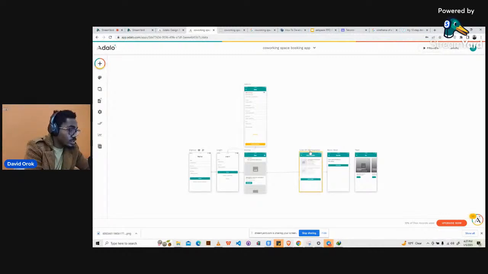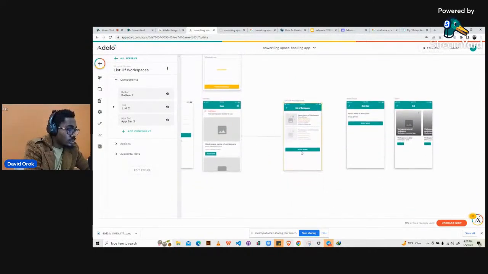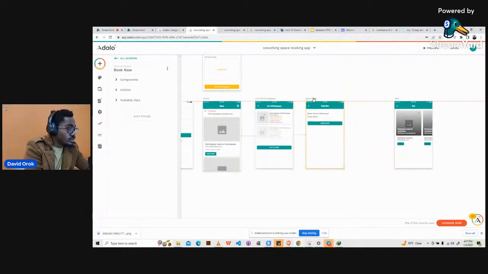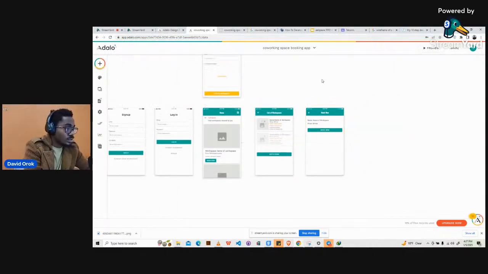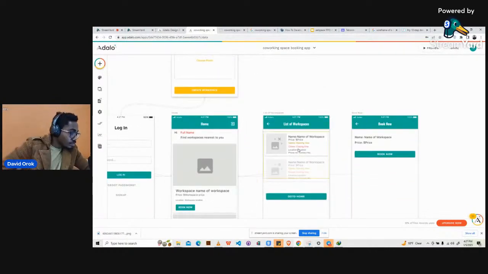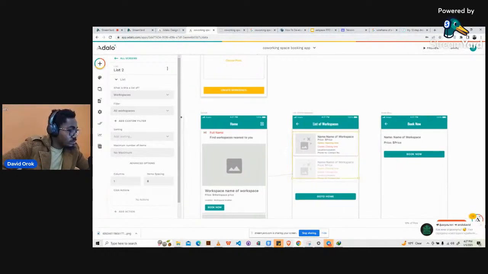So, list of workspaces. Book now. List of workspaces. Okay, so this works. Then book now. Let's bring it close by. This was just test stuff, we will take it off. All right, so now we have just arranged it.